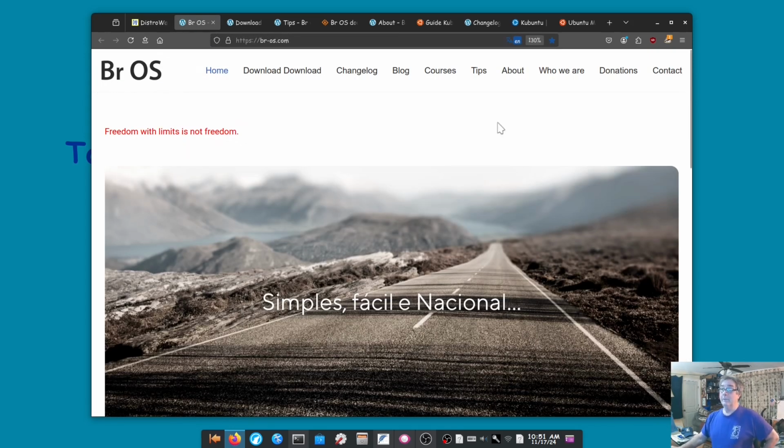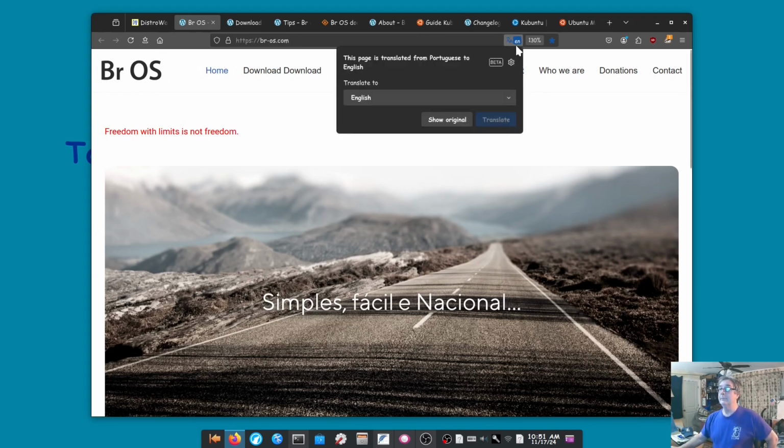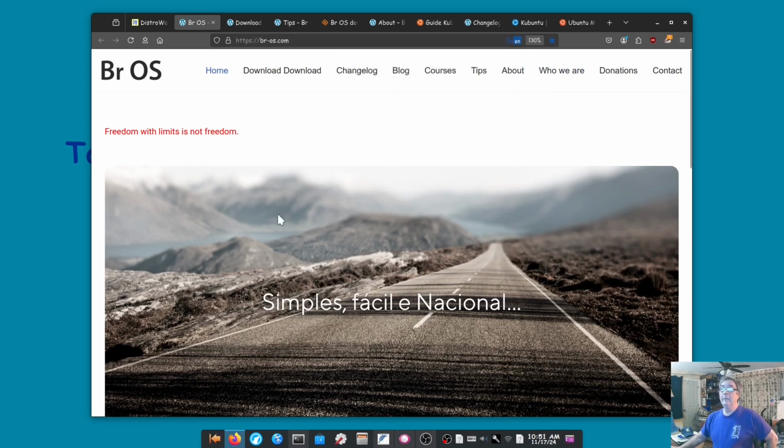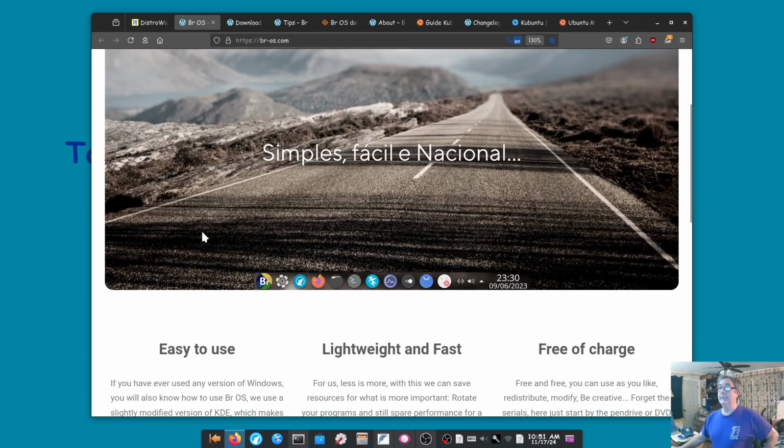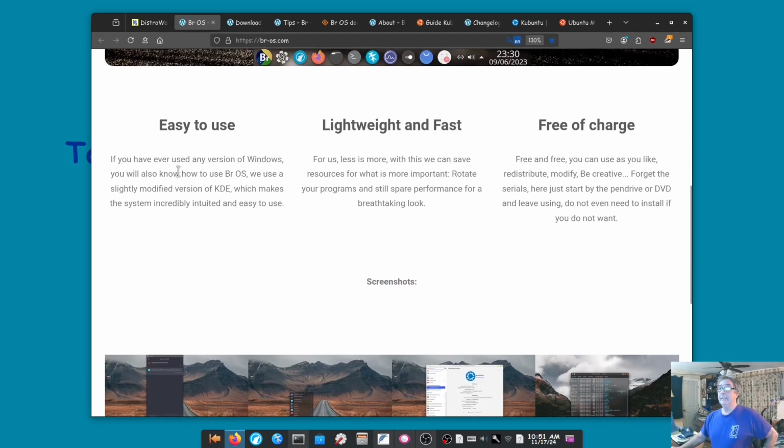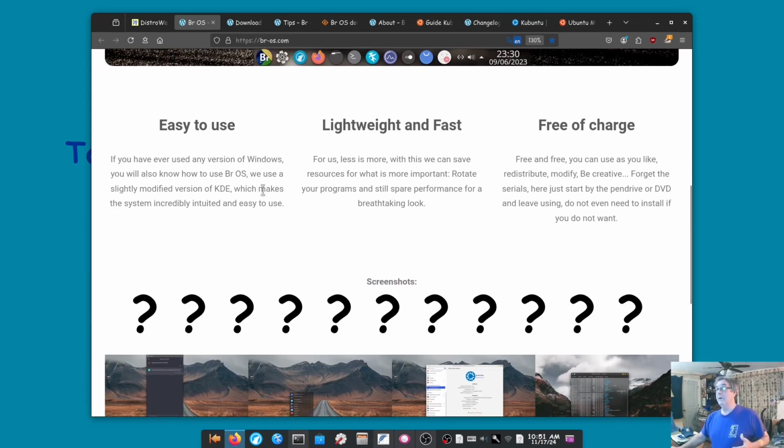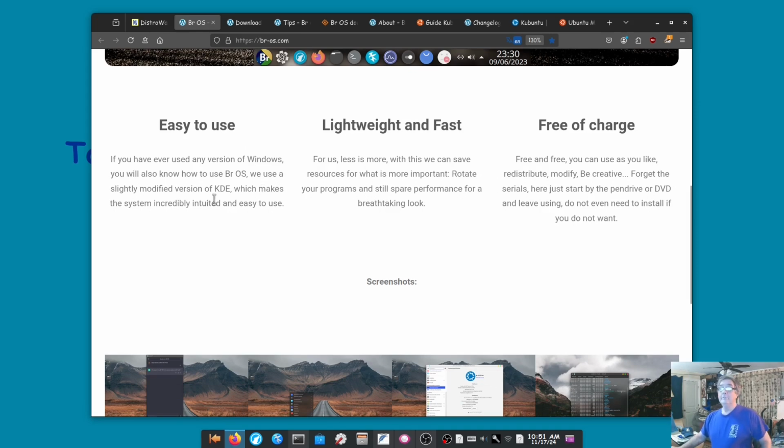When you get to their home page or any of these pages, you'll have to translate it to your language. In this case, it was translated to English. Freedom with limits is not freedom. How true is that? It's easy to use. If you ever used any version of Windows, you will also know how to use BrOS. I'm going to start calling it BrOS. We use a slightly modified version of KDE, which makes the system incredibly intuitive and easy to use. Lightweight and fast, and free of charge.